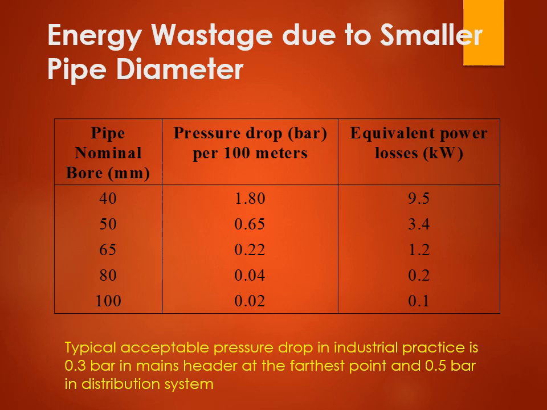Typical acceptable pressure drop in industrial practice is 0.3 bar in the mains header at the farthest point and 0.5 bar in the distribution system. These two are important figures that you must keep in mind, because they may ask you a fill in the blanks or maybe a true or false type question from this particular highlighted point, friends. So again, a relevant question which may come in the examination. Questions of different types can be asked from this part of the chapter.